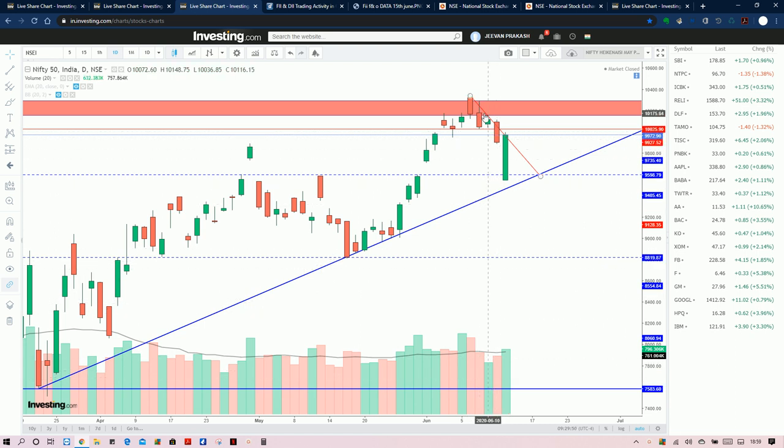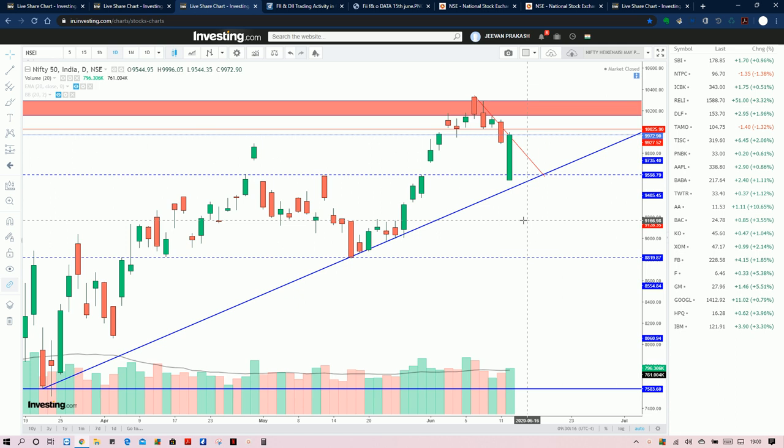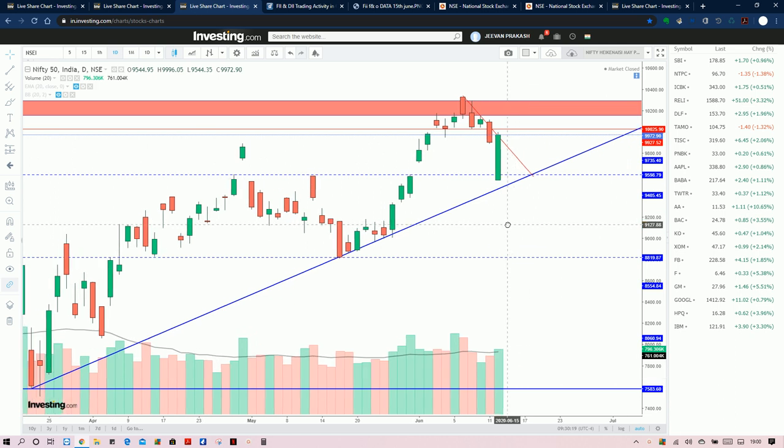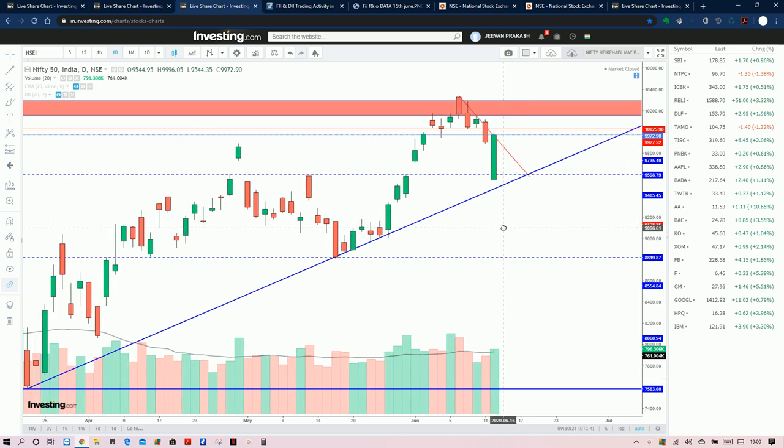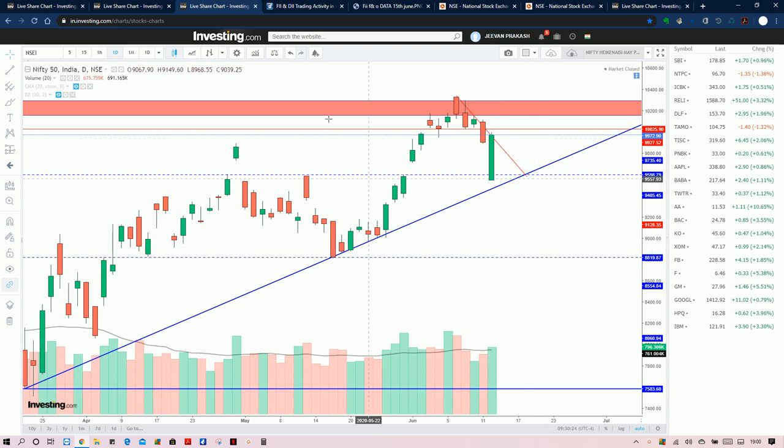When there was an up move around the 10th of June, on that day there was buying, but moves happened on both sides. That was not volume supported, and that is the reason the next day it was falling. Now we can see that this volume is somewhat bigger than this volume, but we need to look for an answer to who has sold and who has bought. That is the very important thing, so we will look into that in the next setup.